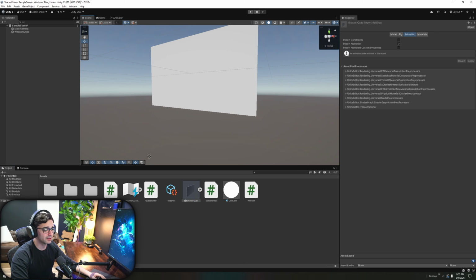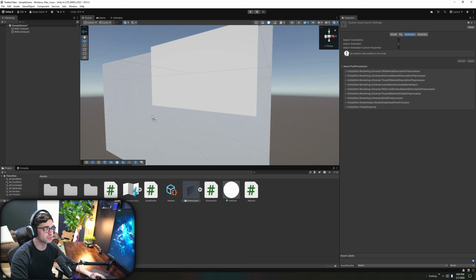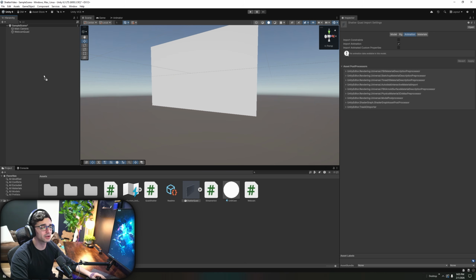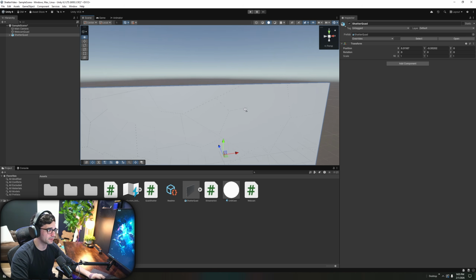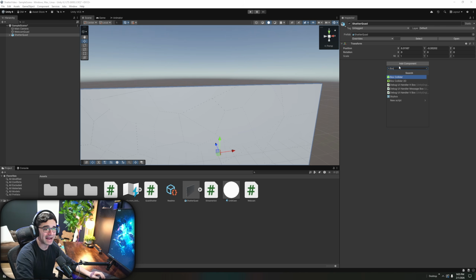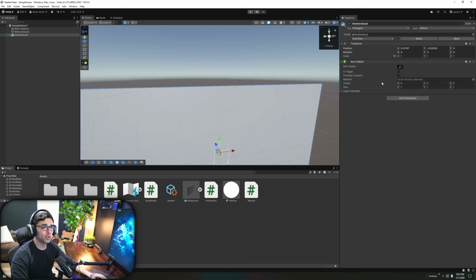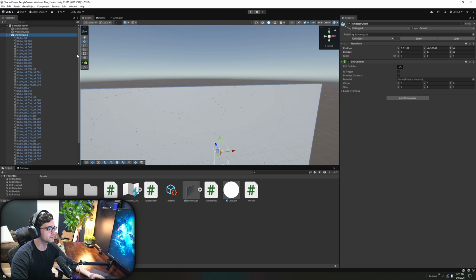And from here, I'm just going to click and drag it into my hierarchy or the scene itself. It doesn't much matter because it's going to be huge, but don't worry about that. Once it's in my hierarchy, there it is, massive, like I said. What I need you to do is click on it right here, go over to add component, and type in the word box, and you're going to add a box collider right there at the top. Once that component's been added, I need you to click the little arrow next to shatter quad, and you're going to get all these different children, as they're called, the little cells.